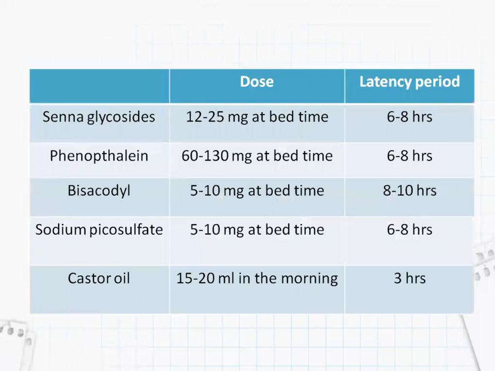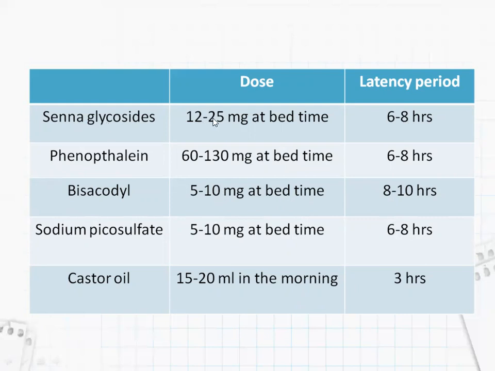Coming to the dose and latency period: after the drug is given, within 6 to 8 hours it will act. All of these, senna glycosides, phenolphthalein, bisacodyl, and sodium picosulfate, are given at bedtime, whereas castor oil is given in the morning, and the effects are seen in 3 hours.